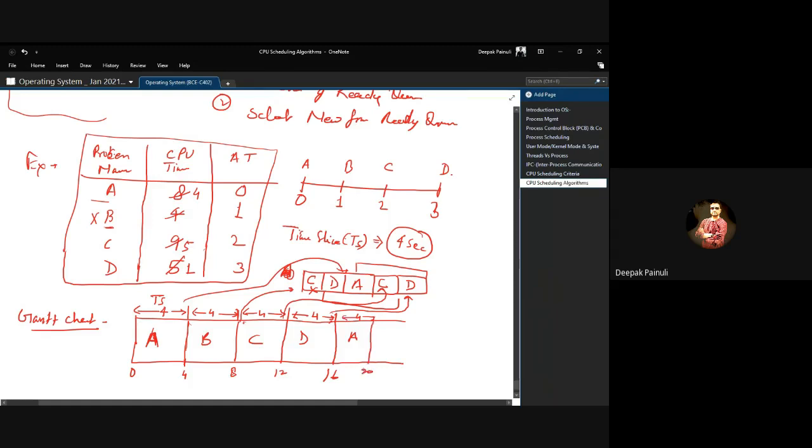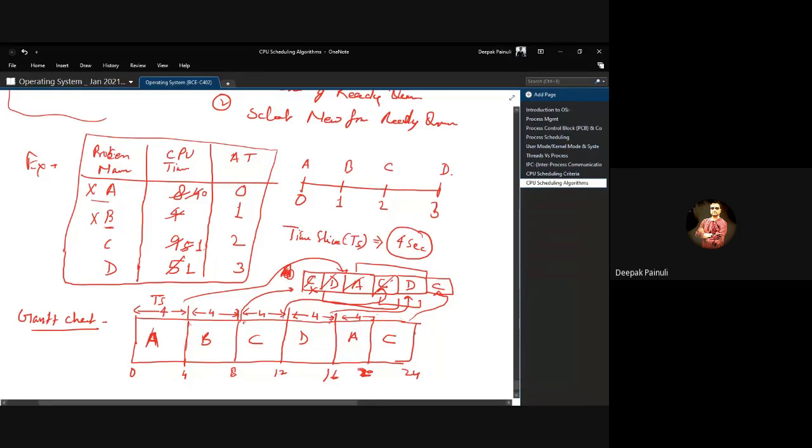That means at 20 it has to either terminate or reschedule. At 20, see, after the second turn it has 0 time. That means it got terminated. At 20 A got terminated. Now at this point in time we have C and D in the system. So after A, C will be selected. Now C will run for 4 seconds, and remaining time will be 1. So after 4 seconds, at 24, C will be rescheduled in the ready queue after D, right?